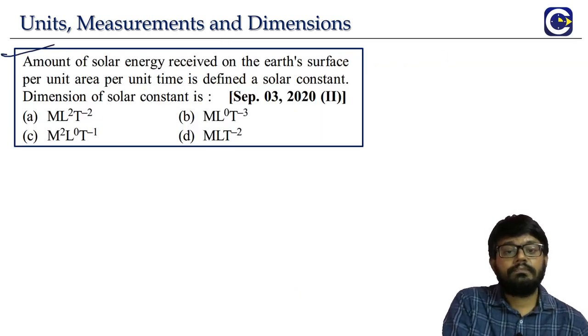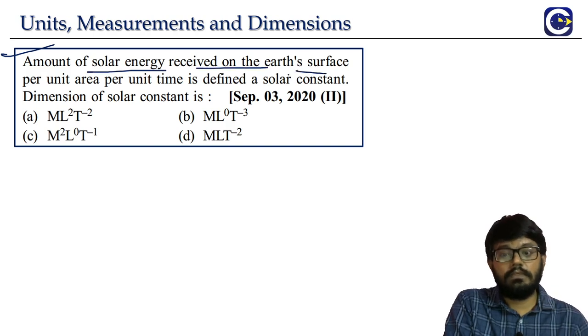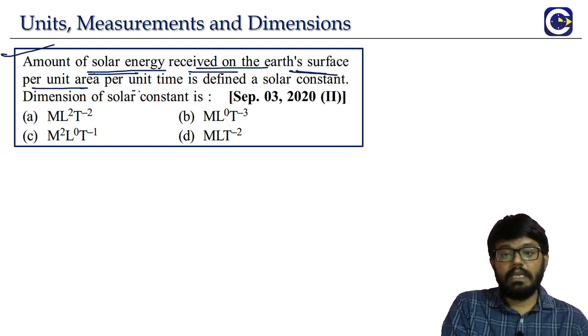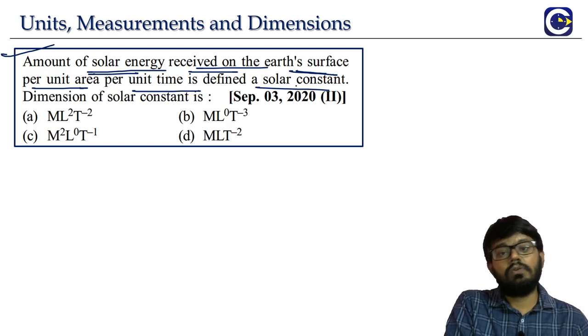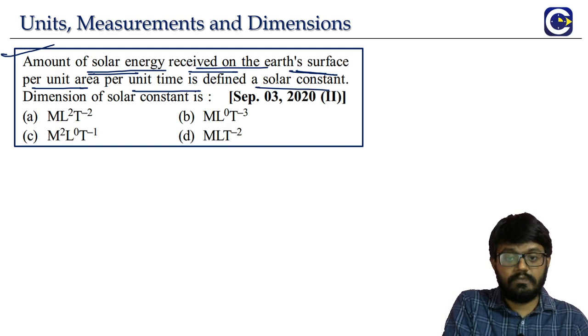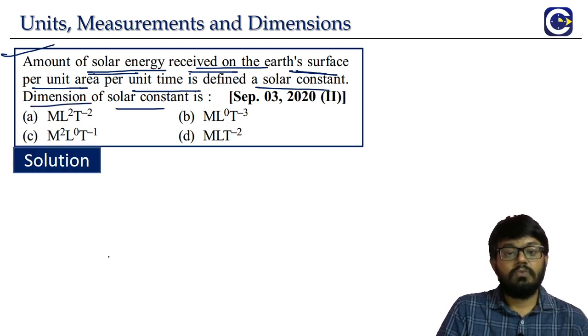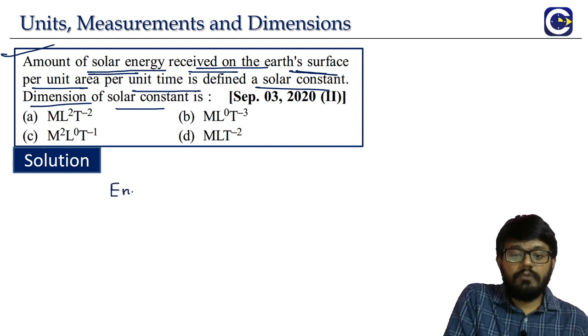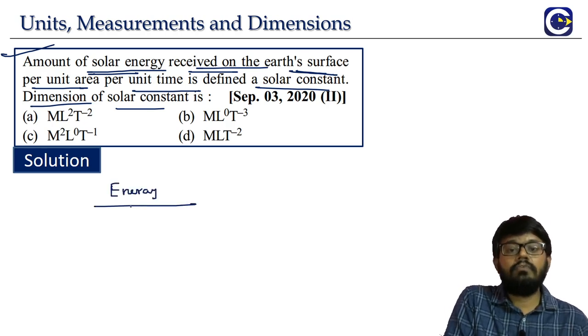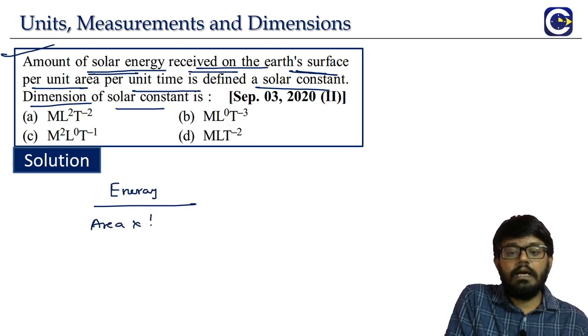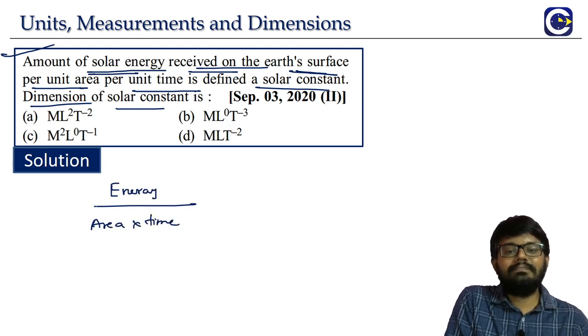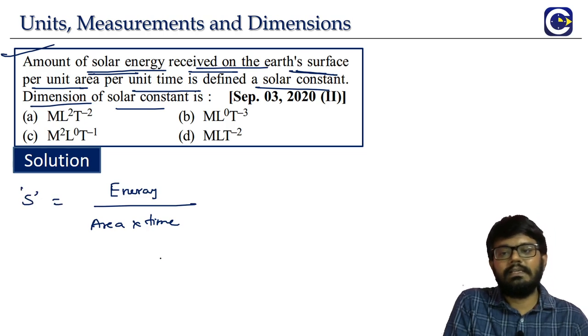Next, look at this. This is another question based on the thermal properties of matter, radiation. The amount of solar energy received on the Earth's surface per unit area per unit time, that is what we will be calling the solar constant. In fact, when we go to the chapter, we will see how we calculate the actual value itself. The dimensional formula of the solar constant: the amount of energy coming from the sun falling per unit area per unit time. This is the solar constant, which we can call S.